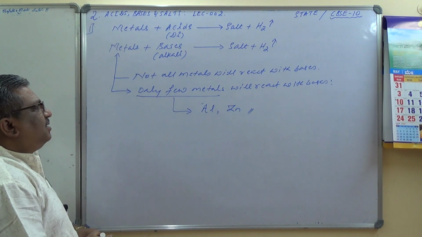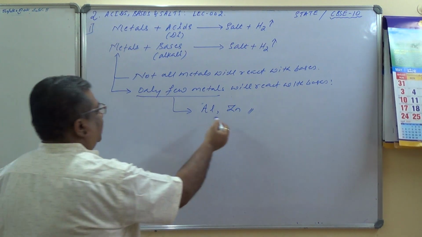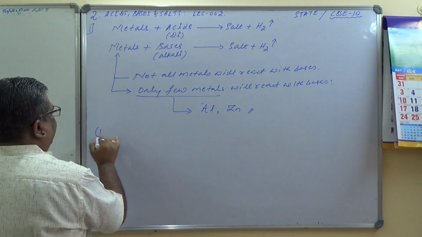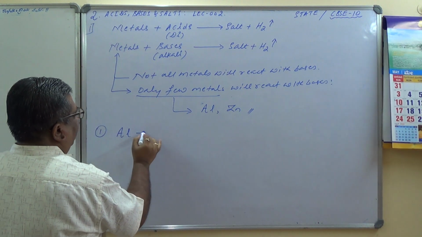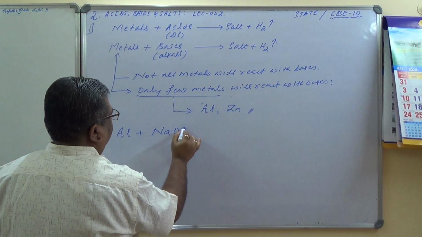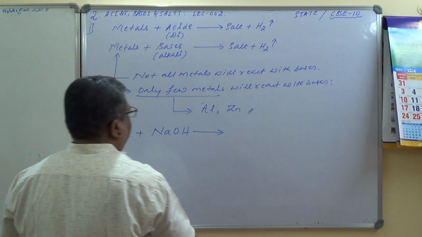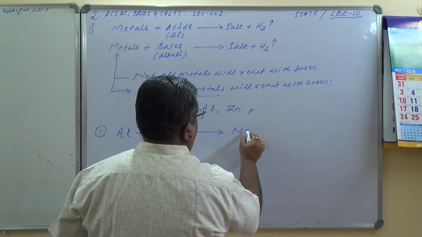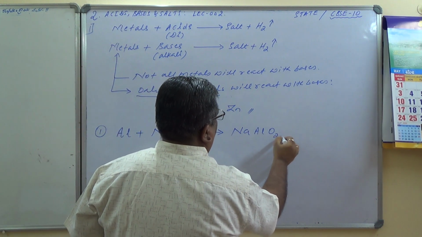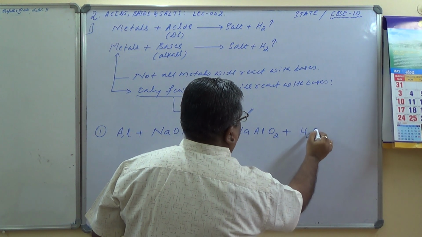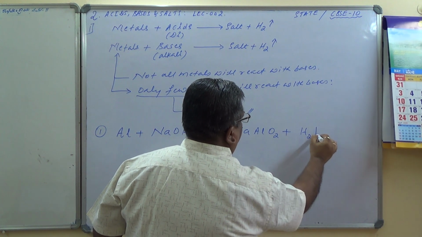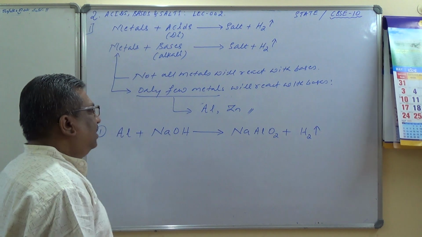So what are the reactions that they form with bases? Let us take the first one, aluminium plus sodium hydroxide. It is a base here. Sodium hydroxide gives you NaAlO2 plus hydrogen gas. Let us balance this one.